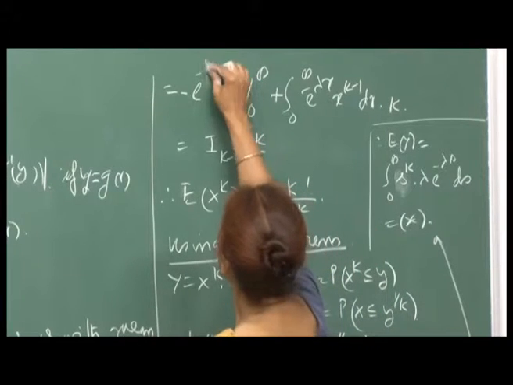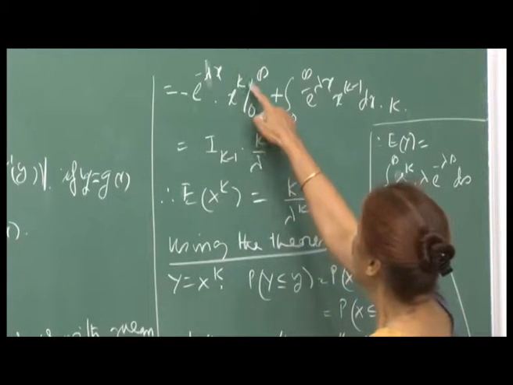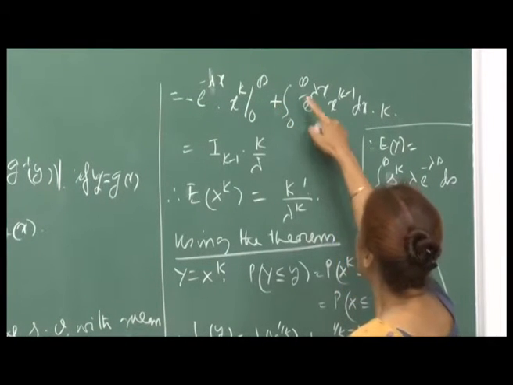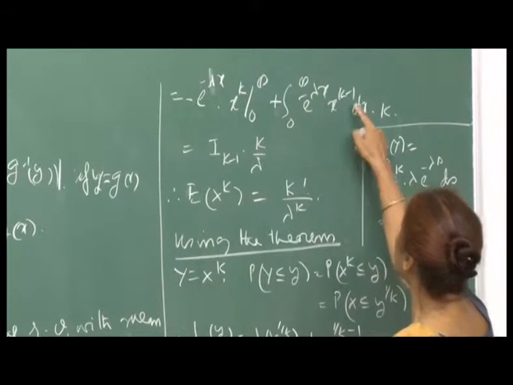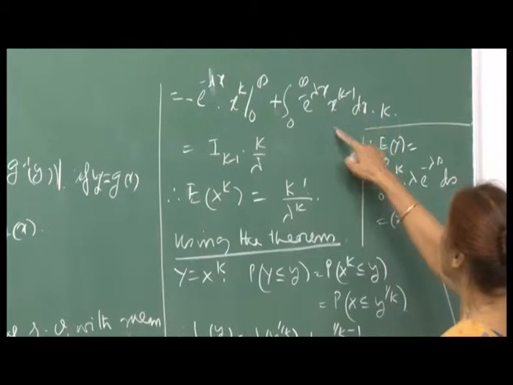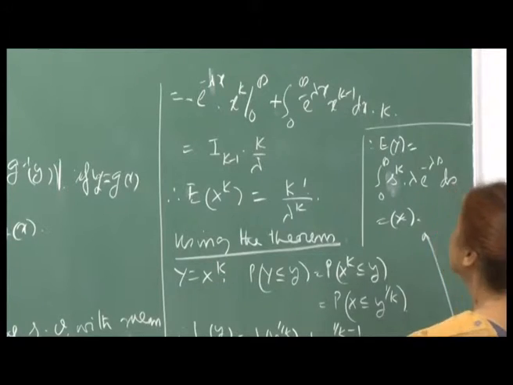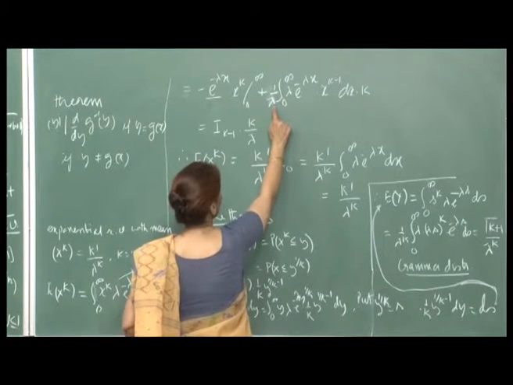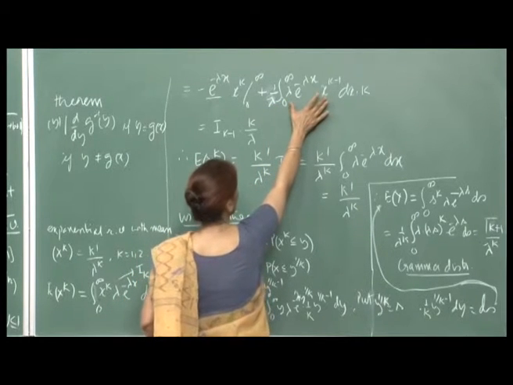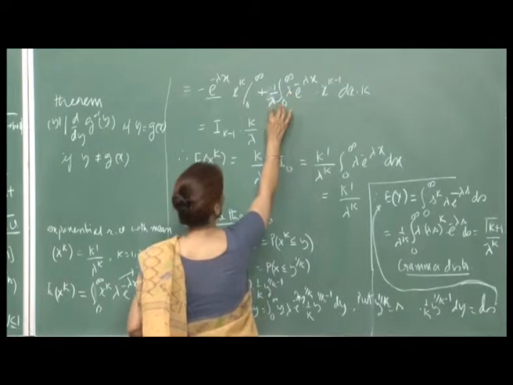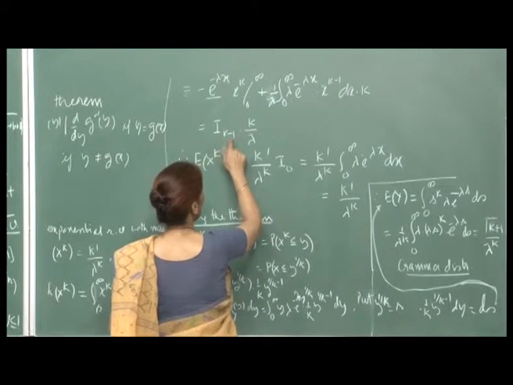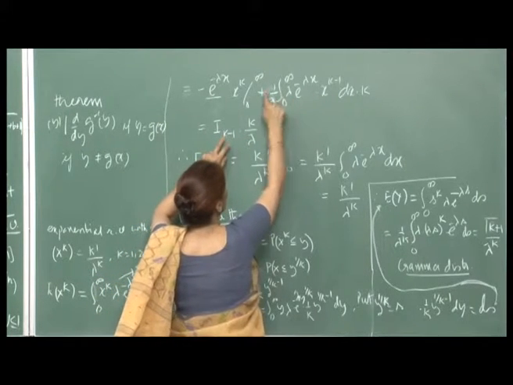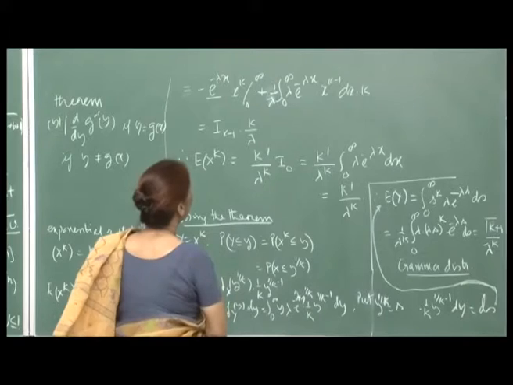From 0 to infinity, plus the minus sign, and the minus sign makes it plus, integral 0 to infinity e raised to minus lambda x, and then x raised to k minus 1 dx into k, right. So, you see this integral will come out to be this, and then I again multiply and divide by lambda. So, then this becomes my regular gamma function. So, 1 upon lambda. So, this will be I k minus 1 into k by lambda, this integral, because when I differentiate, the k will come out.